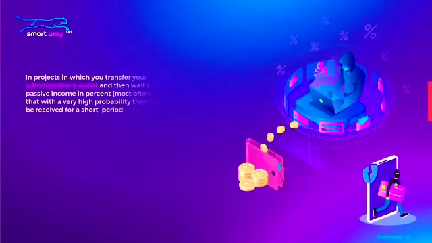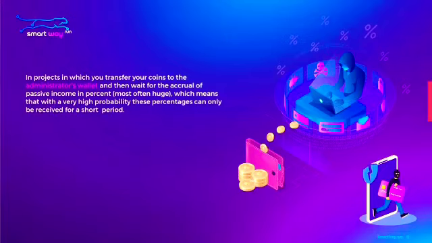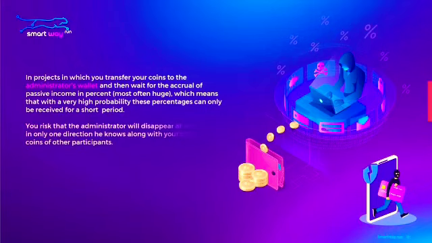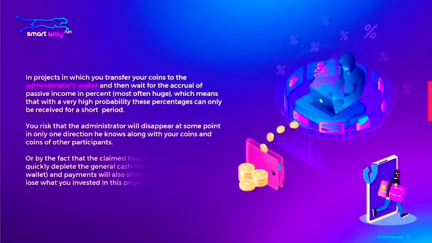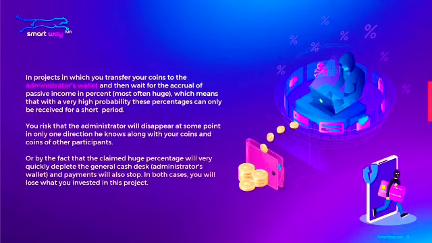In projects in which you transfer your coins to the administrator's wallet, and then wait for the accrual of passive income in percent, most often huge, with a very high probability these percentages can only be received for a short period. You risk that the administrator will disappear at some point along with your coins, and the coins of other participants. Or the claimed huge percentage will very quickly deplete the general cash desk, the administrator's wallet, and payments will also stop. In both cases, you will lose what you invested in this project.